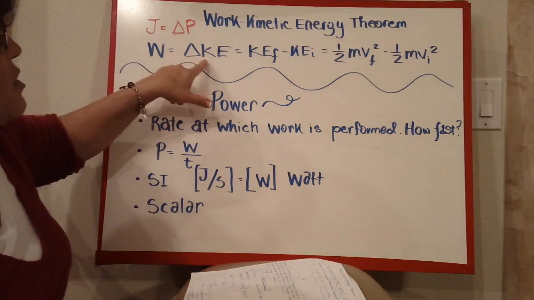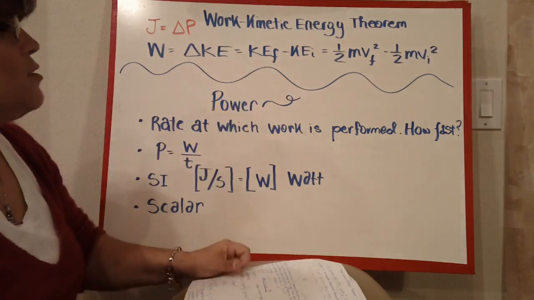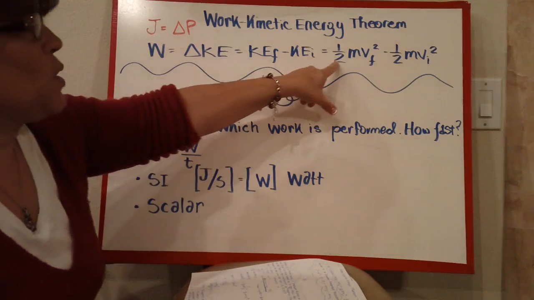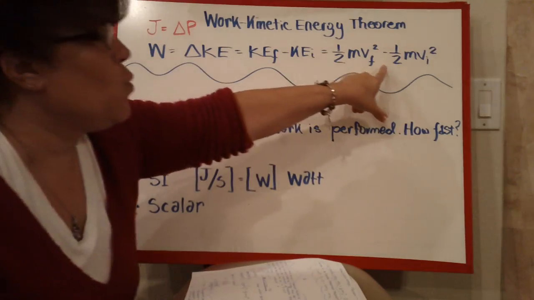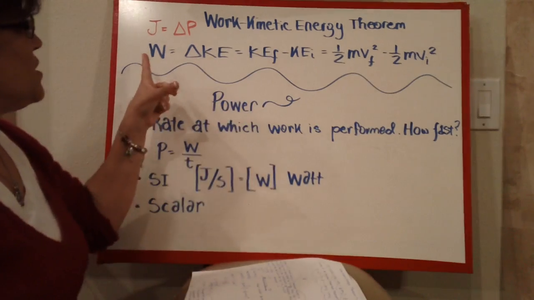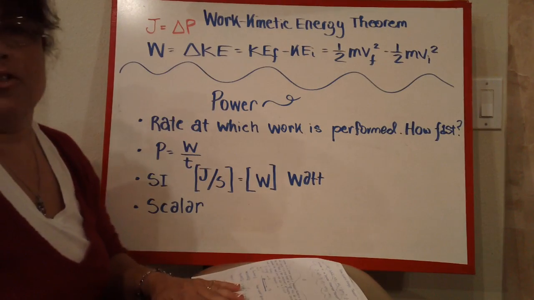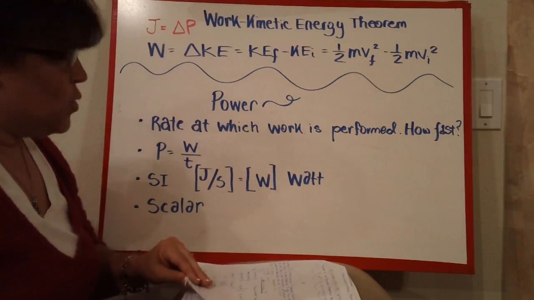Well, we know the change in kinetic energy is just the kinetic energy final minus the kinetic energy initial. And using the formulas, kinetic energy final is 1/2 mv final squared. Kinetic energy initial is 1/2 mv initial squared. And so if you can see here the work, we know the units are joules, therefore kinetic energy is also joules. So both of these have the unit of joules.